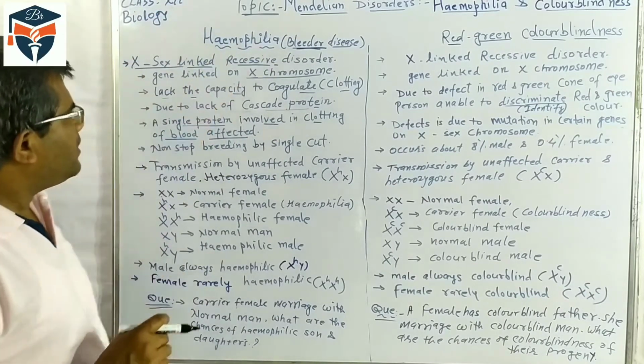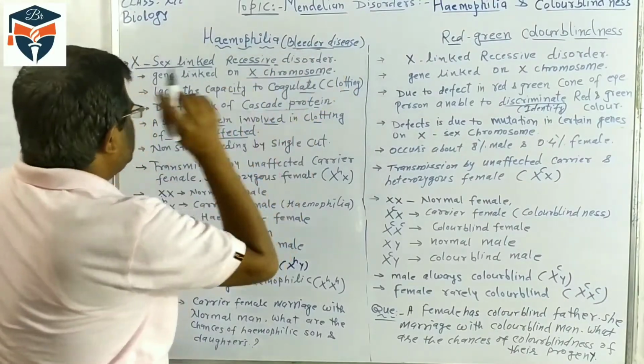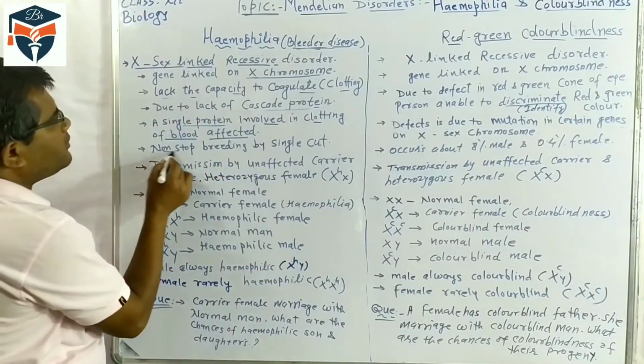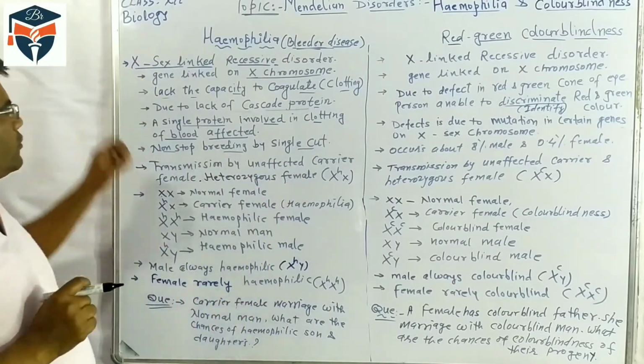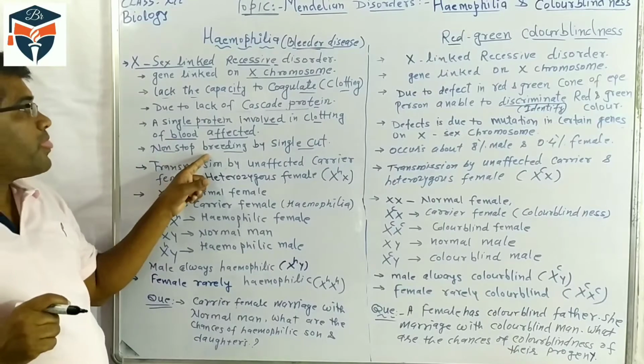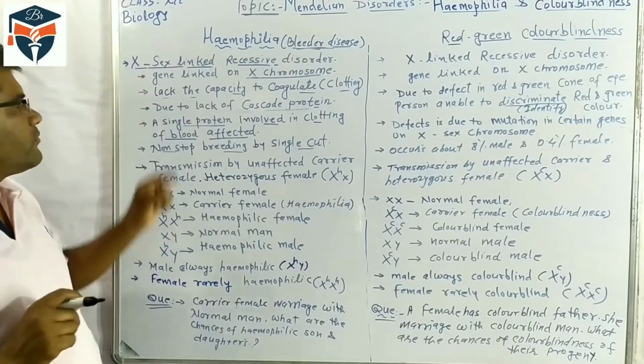In this case the blood flows continuously, so it is called bleeder disease: non-stop bleeding from a single cut. So first, the disease is an X-sex-linked recessive disorder.